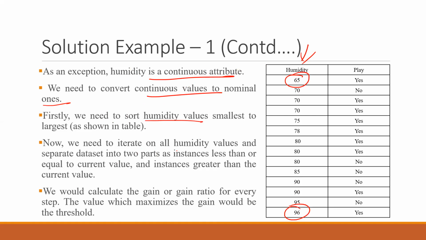Now we need to iterate on all the humidity values and separate the dataset into two parts: instances less than or equal to a current value and instances greater than the value. Again, I told you that maybe 75 is selected. Then less than or equal to 75, all the first five cases will go on the left hand side, and all the other cases will go on the right hand side, right? So it depends on which number we are selecting.